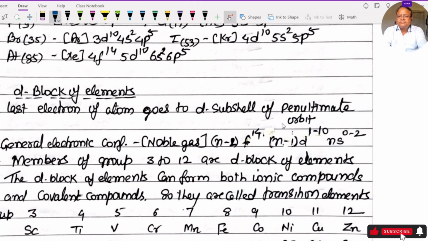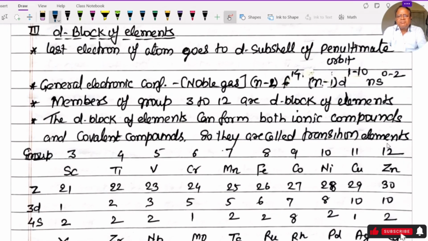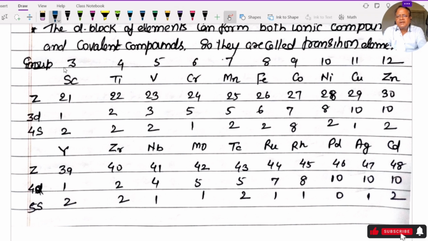General electronic configuration: noble gas (n-2)f14 (n-1)d1 to 10 ns0 to 2. The ns is generally 2, but in some cases, because of rearrangement, it can be 0 and 1. Members of groups 3 to 12 are D block of elements. D block elements can form both ionic and covalent compounds and show metallic and non-metallic character, so they are also called transition elements. The electronic configuration is given here.